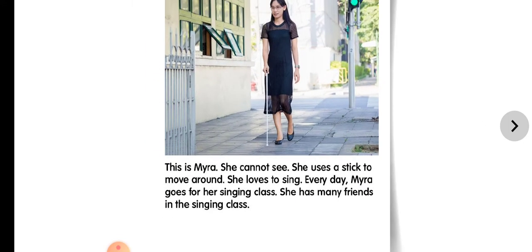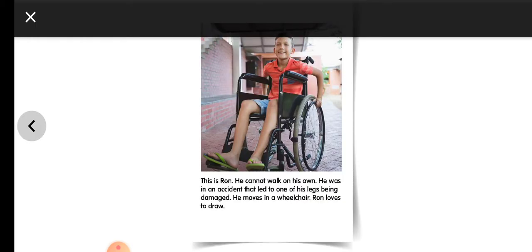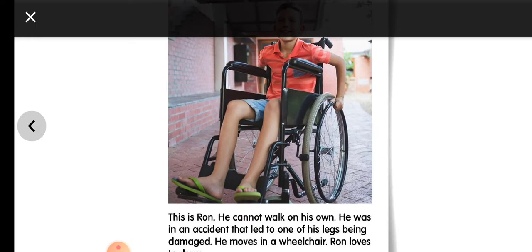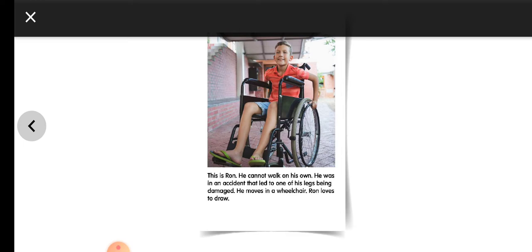This is Myra. She cannot see. She uses a stick to move around. She loves to sing. Every day, Myra goes for her singing class. She has many friends in the singing class. So Myra is a girl who cannot see, and that is why she uses a stick to move around. With the sound made by the stick, she can move around. And she loves to sing. That's what you saw. She goes to singing class, and there she has many friends.